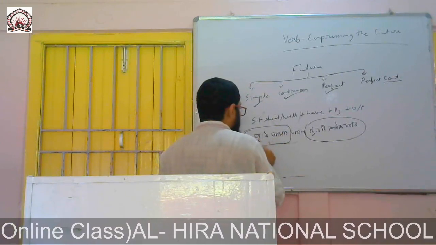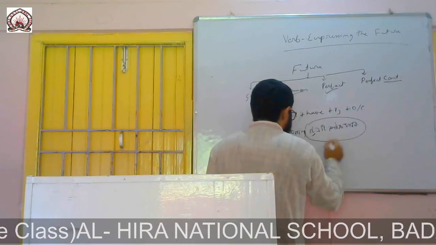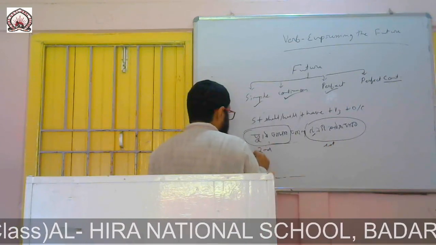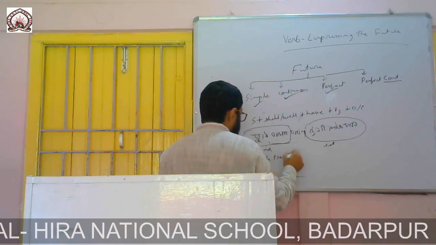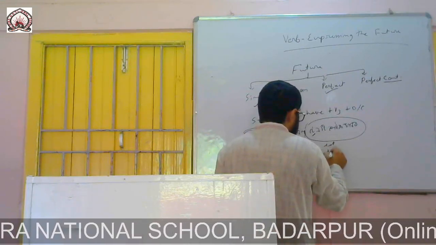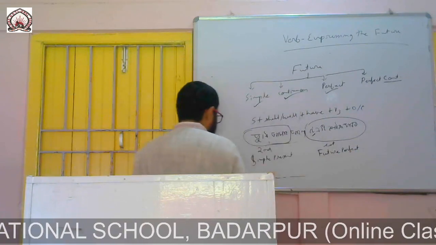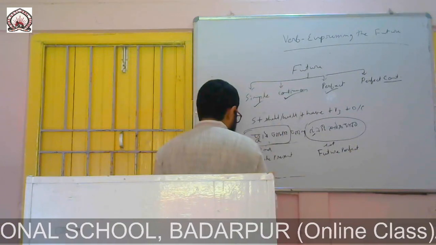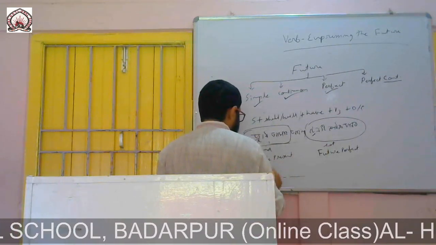So for the second action, this is second, this is first, we use simple present, and for the first action we are to use future perfect. For example, ট্রেনটি পৌঁছে যাবে, the train, it will follow future perfect tense formation.